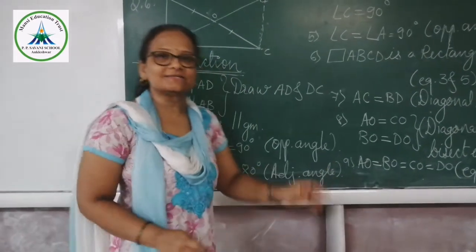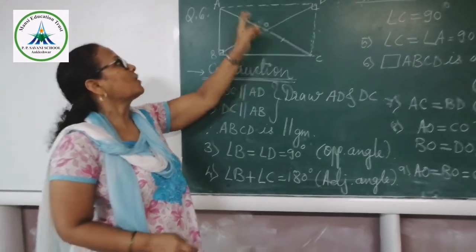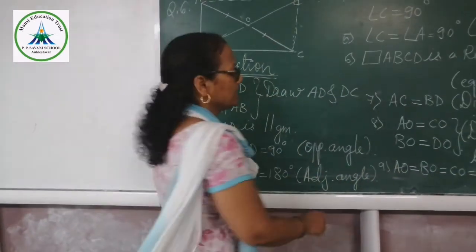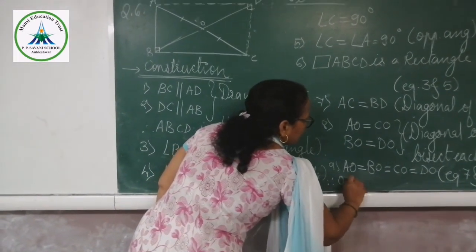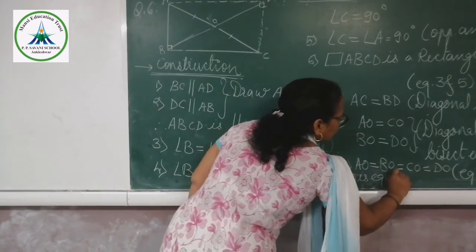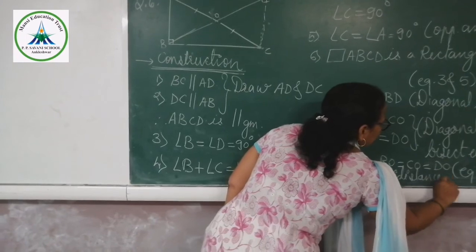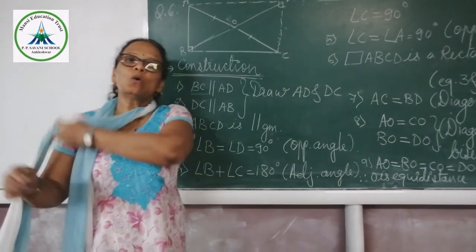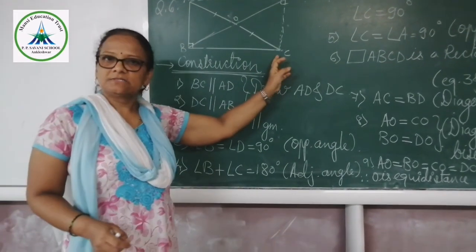And that's why we can say that O is equidistant from A, B, C. Here we have proved. Clear? Means here we have proved that O is at the equidistance from A, B and C.